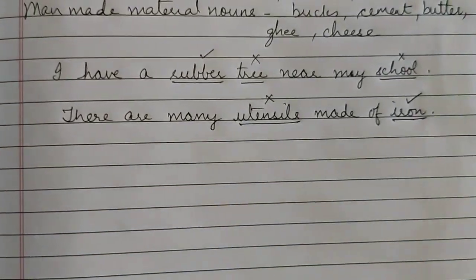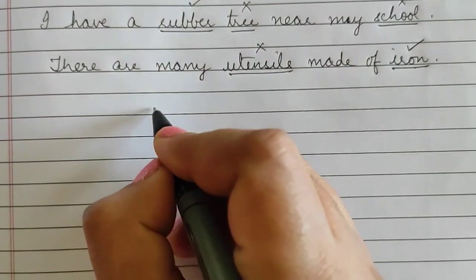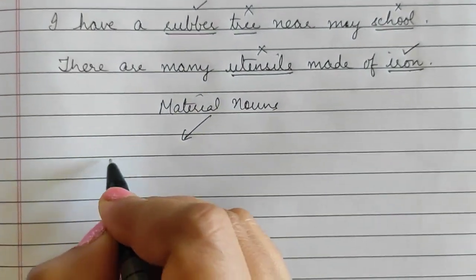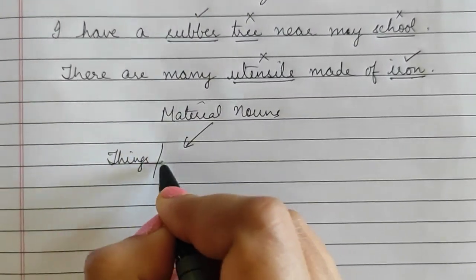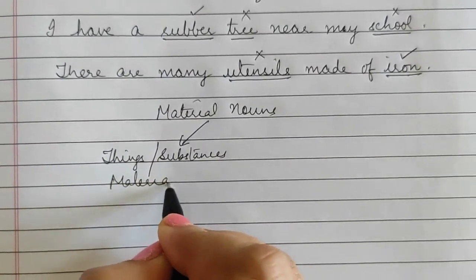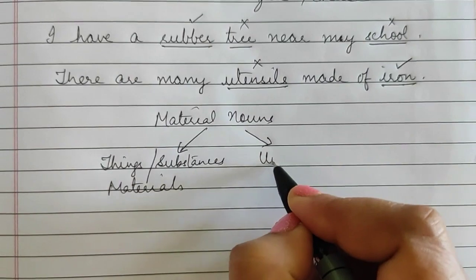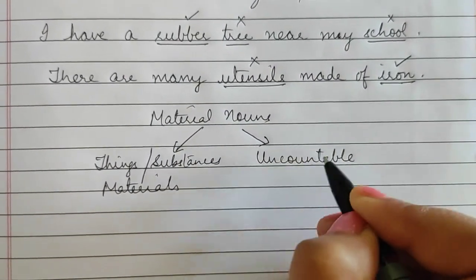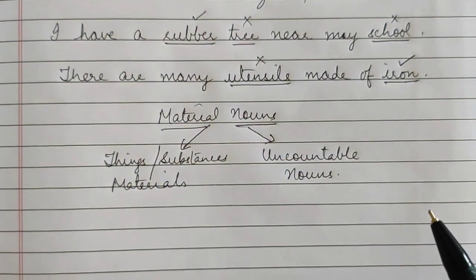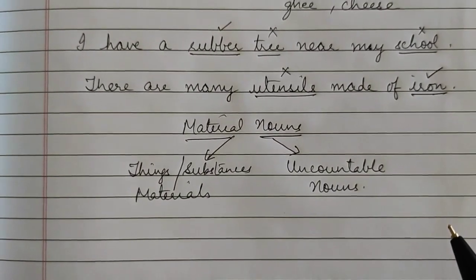So, let us summarize what material nouns are. Material nouns are the names of things or substances, or you can say materials, with which things are made. And moreover, material nouns are uncountable nouns. They cannot be counted. So I hope children you all have understood what a material noun is.